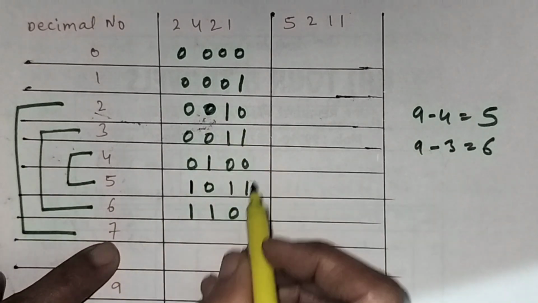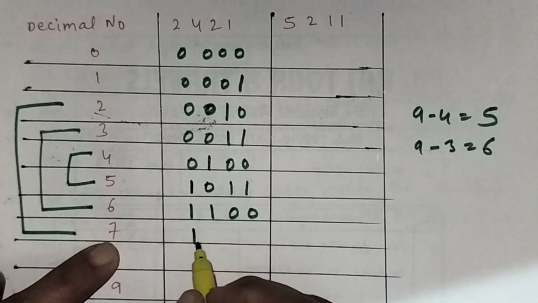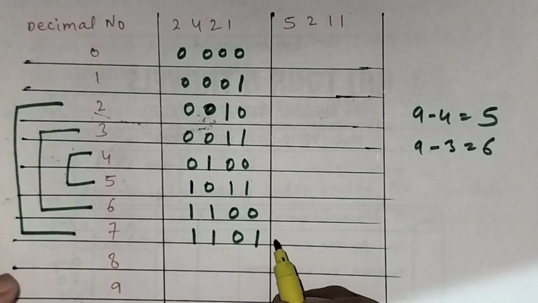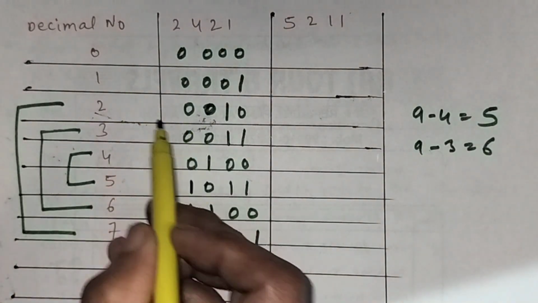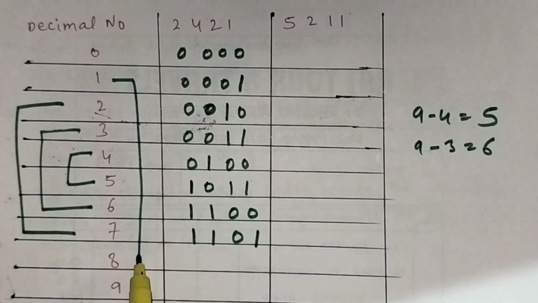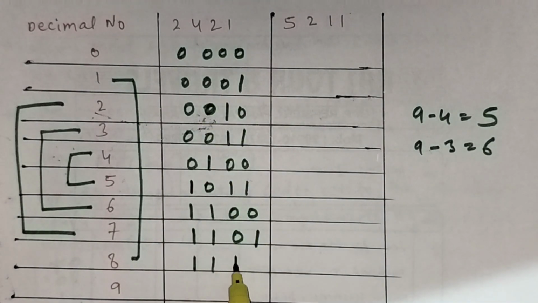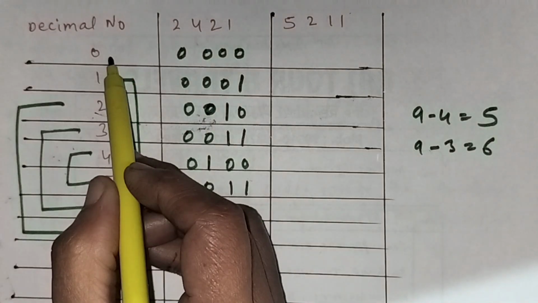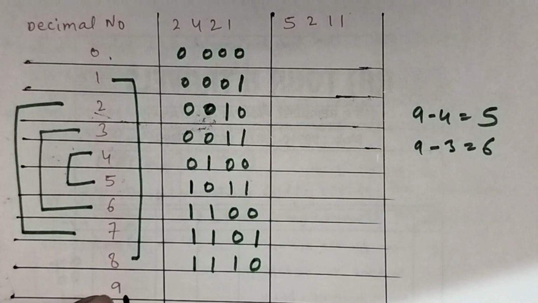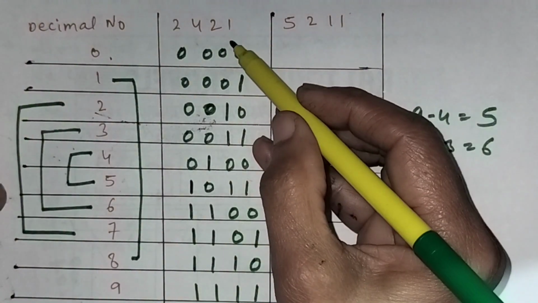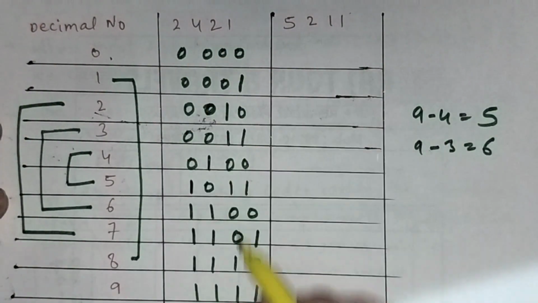So it will be 1 1 0 1, and 8 is the complement of this one. So it will be 1 1 1 0, and 0 is the 9's complement of 9. It will be 1 1 1 1. So these are the self-complementary BCD codes for decimal numbers.